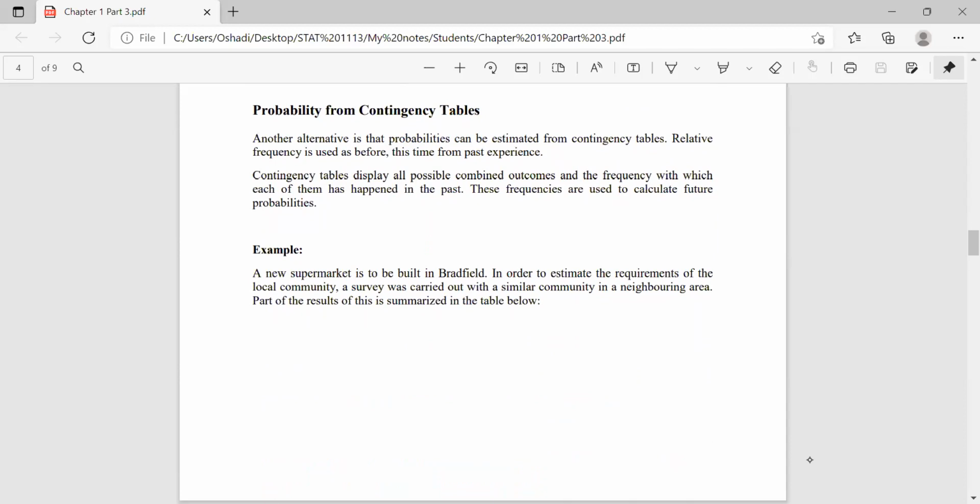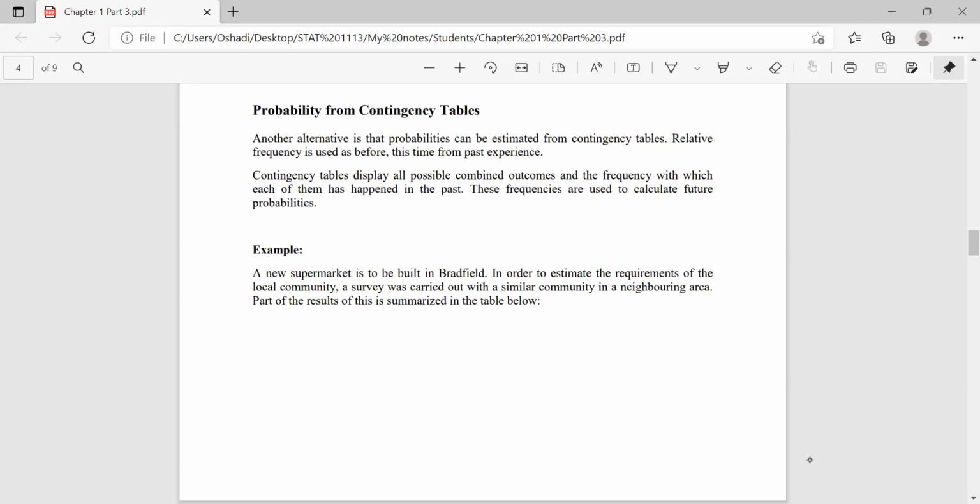So that is how the counting rule works. Then let's move to contingency tables. We can obtain probabilities using contingency tables also, right? Another alternative is that probabilities can be estimated from contingency tables. Relative frequency is used as before, this time from past experience.